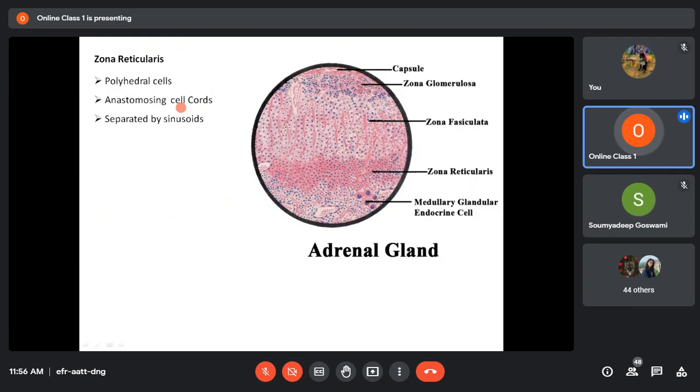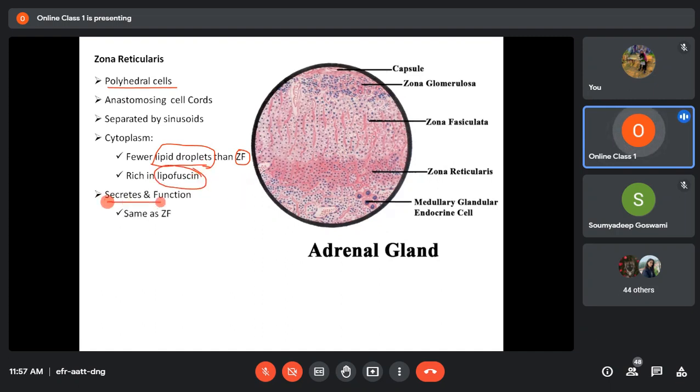And here also the individual cell cords will be separated by sinusoids, and the cytoplasm of these polyhedral cells is again filled with lipid droplets. But the amount of lipid droplets will be less than in the zona fasciculata. In addition, their cytoplasm is also rich in lipofuscin, and these polyhedral cells will secrete the same hormone as the zona fasciculata, that means cortisol, the glucocorticoids.